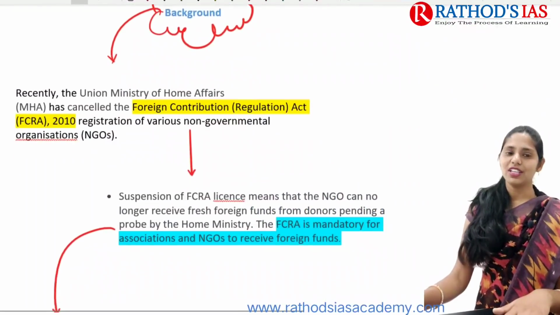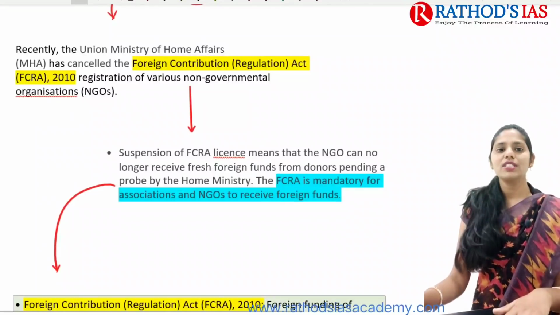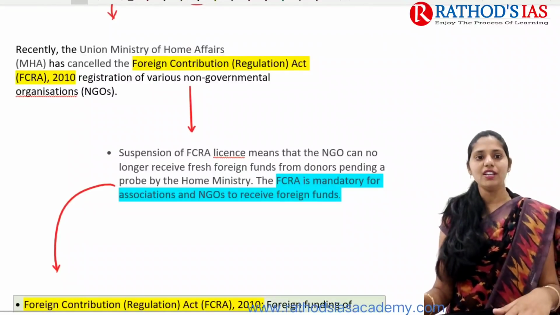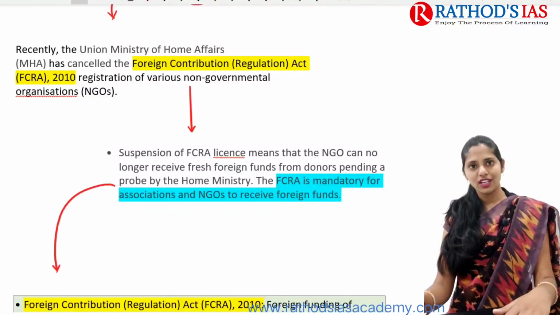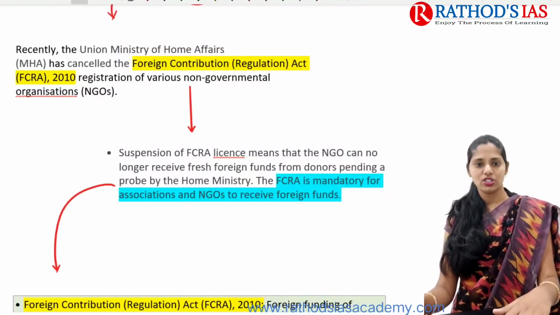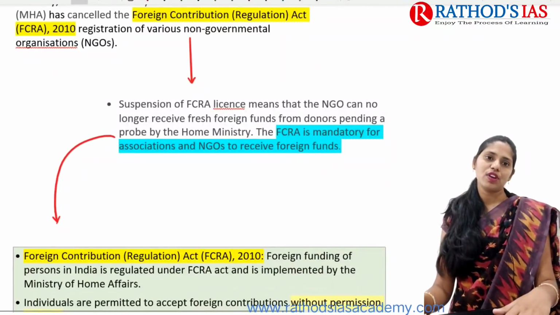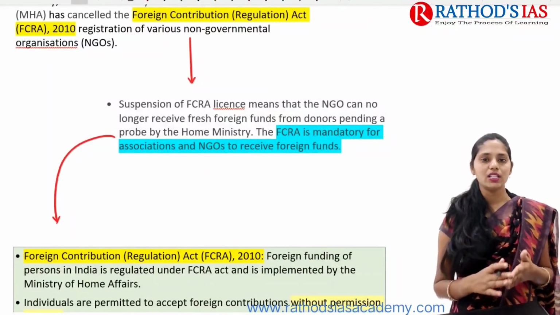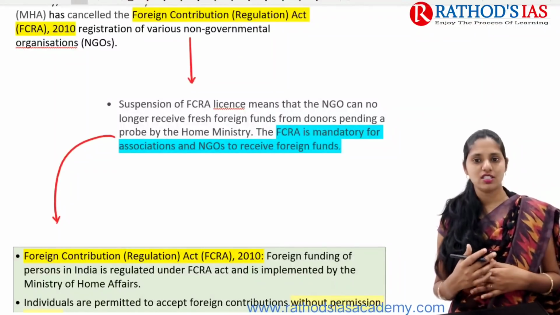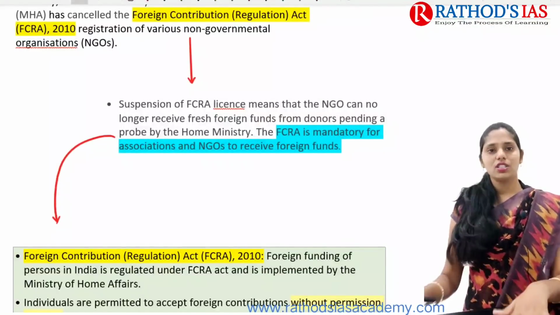If you see the background, recently the Union Ministry of Home Affairs cancelled the FCRA registrations of various non-governmental organizations. Whenever there is suspension or cancellation of license, these NGOs are not eligible to receive any fresh foreign funds. Okay, so this is the issue here.